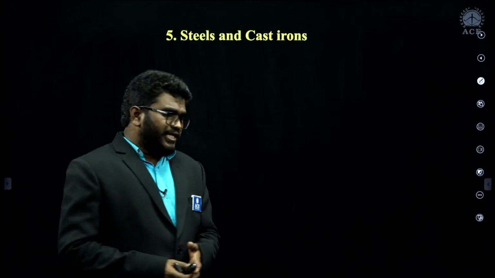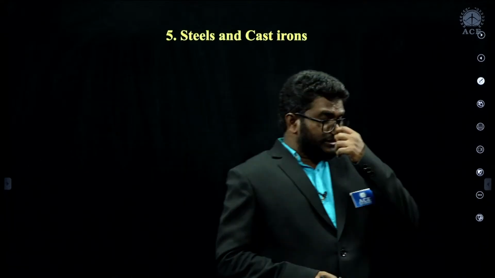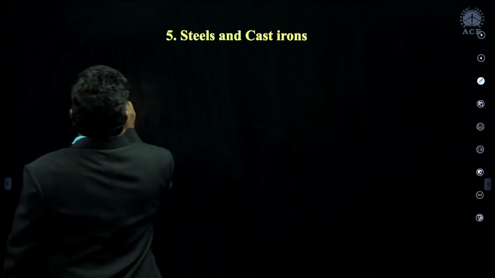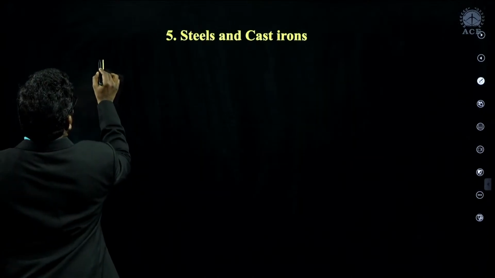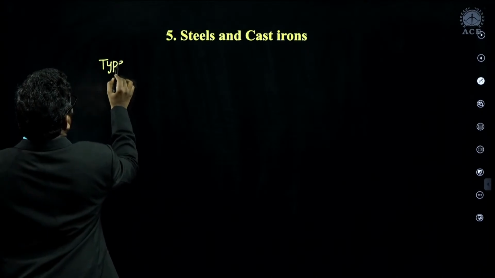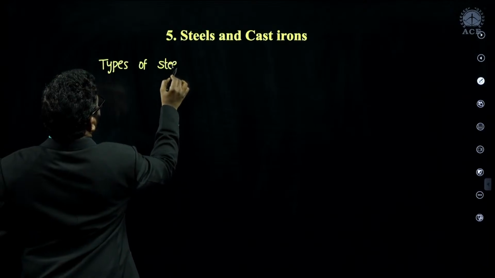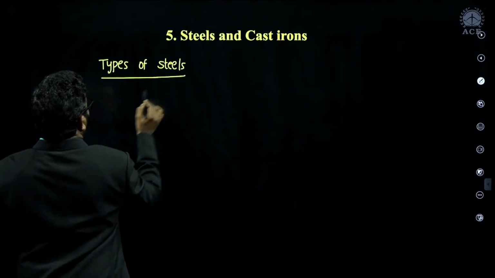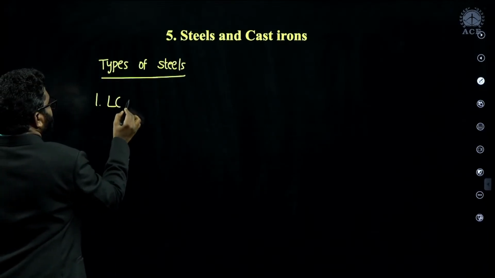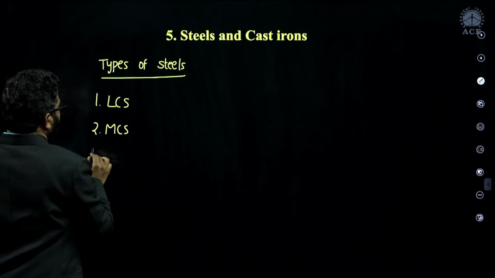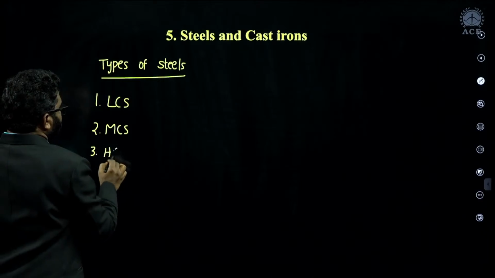Now the questions are related to steels and cast irons. I said from these steels and cast irons you should focus on types of steels. They are low carbon steel, second medium carbon steel, third high carbon steel.